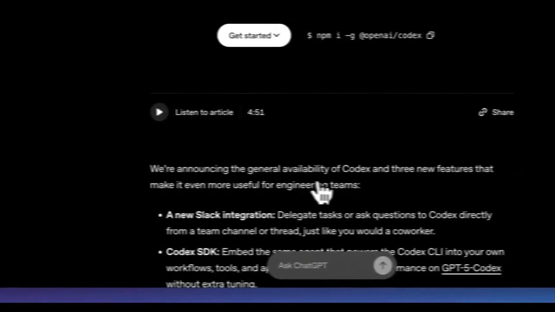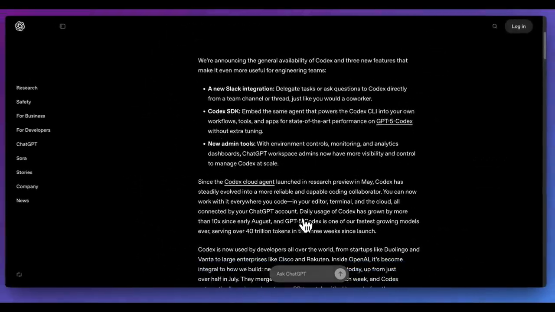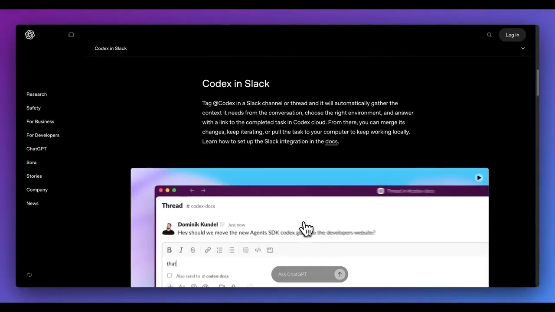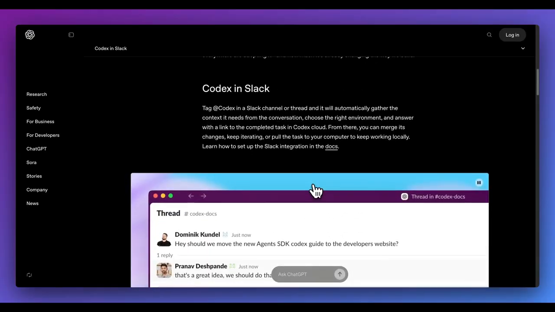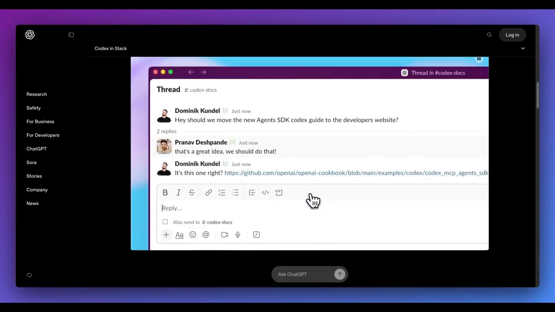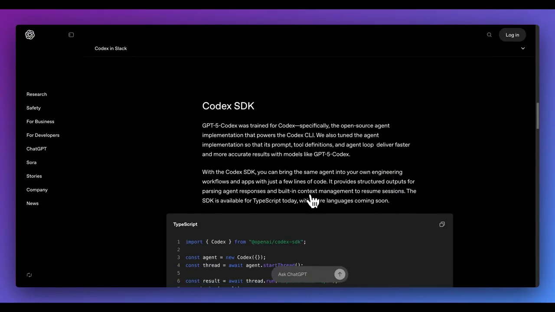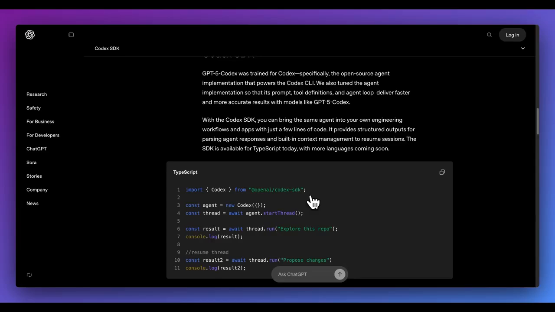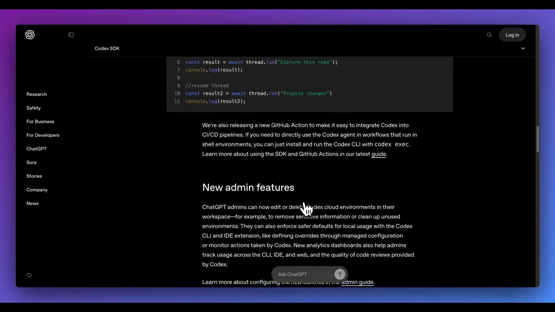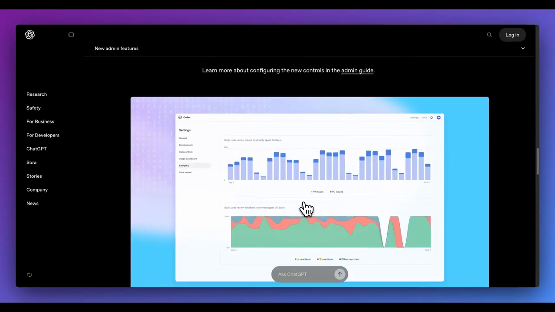Next up is Codex. There are a ton of different updates within Codex, mostly around how you can actually access the agent. You can now access it within Slack. And in addition to that, there is a Codex SDK. If you do want to create your own custom agents, or say if you want to build something like your own version of something like Lovable or one of these app builders, you can leverage the Codex SDK for something like that. Now, additionally, there is also usage. So you're going to be able to see all of the different analytics of actually your usage within Codex as